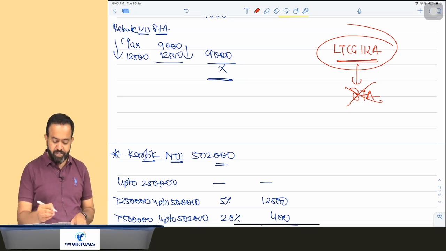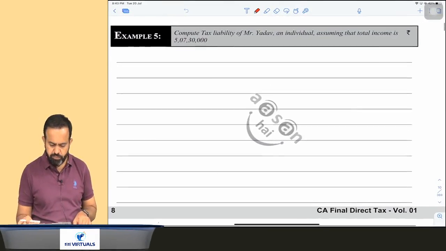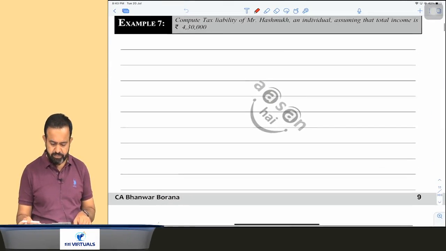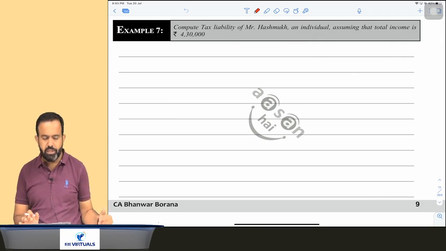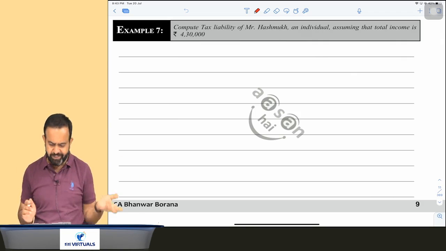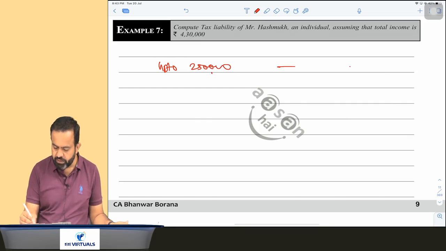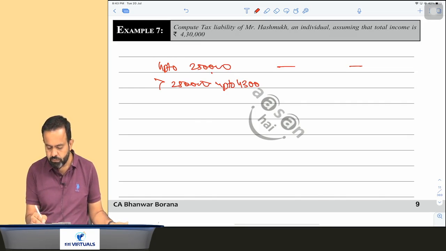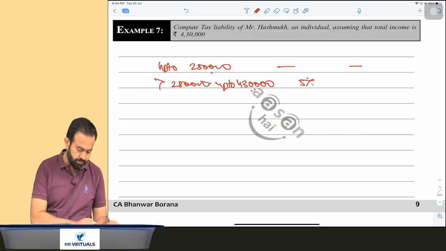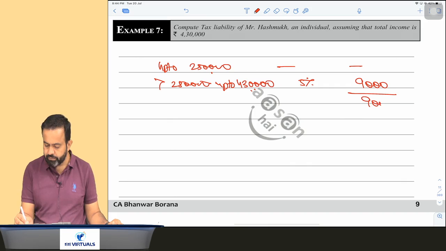Yes. So now directly come to your book. There is a question, question number 7. Compute the tax liability of Mr. Hasmukh, an individual. Assume that his total income is 4,30,000. So obviously there will be no tax on 4,30,000. So you can calculate the tax. Up to 2,50,000, there is no tax. More than 2,50,000 up to 4,30,000, 5%. It comes to 9,000. Now you can claim the rebate.